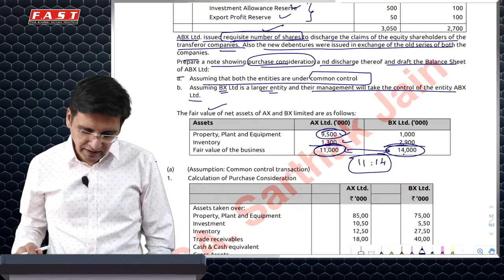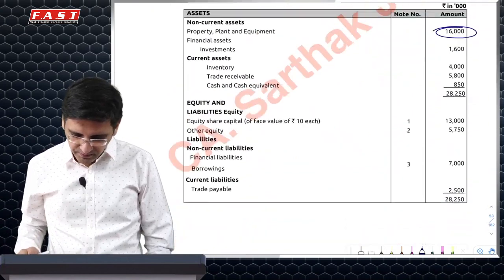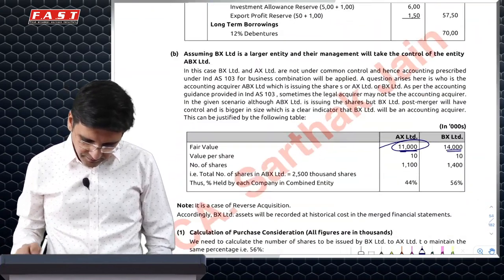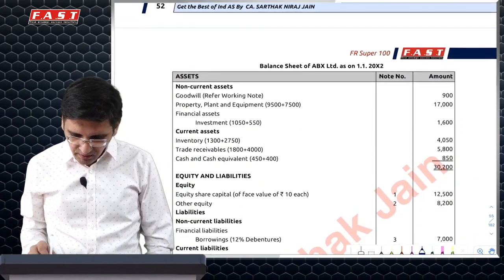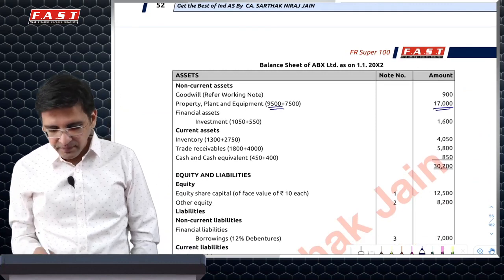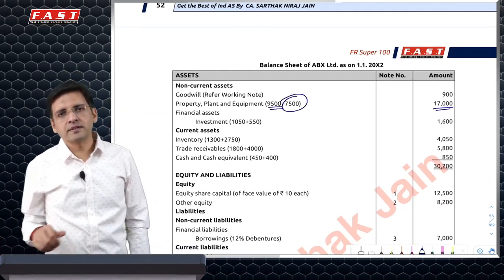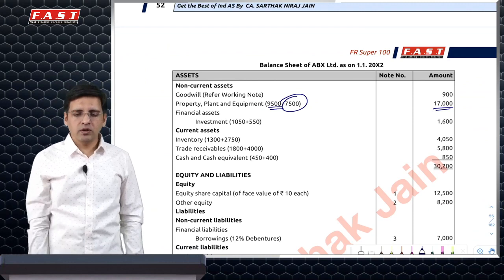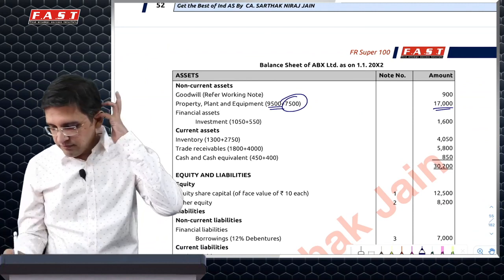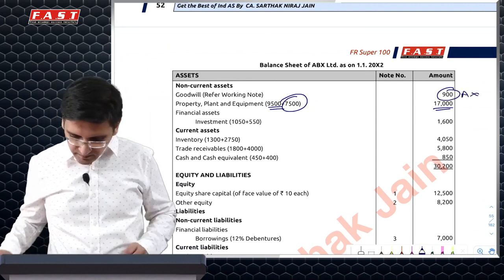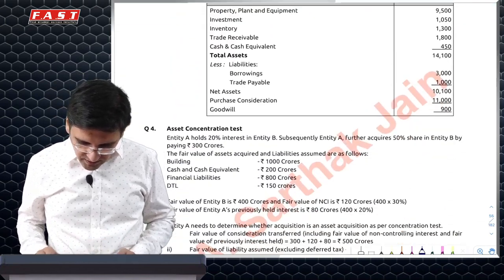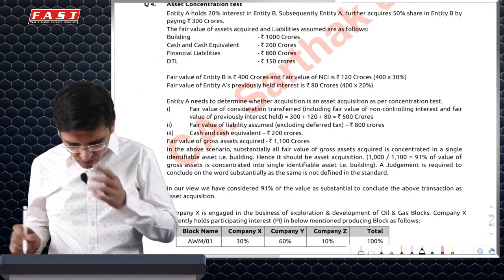So total will be 17,000. We will increase that by 1,000. You can see in the second case, your PP would be 9,500 added. But PP of BX, because that is the controlling entity, will be at carrying amount, the same value. And thus goodwill also would refer only to AX. Cool. That's about it.